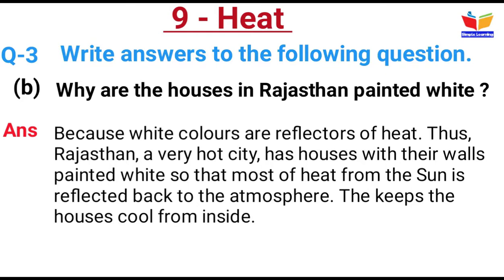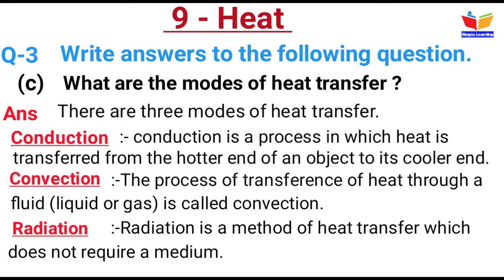C. What are the modes of heat transfer? Answer is there are 3 modes of heat transfer. First is conduction. Conduction is a process in which heat is transferred from the hotter end of an object to its cooler end.